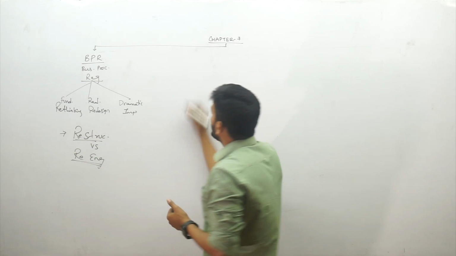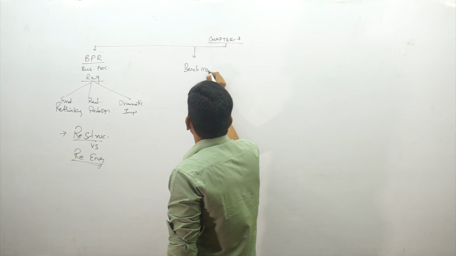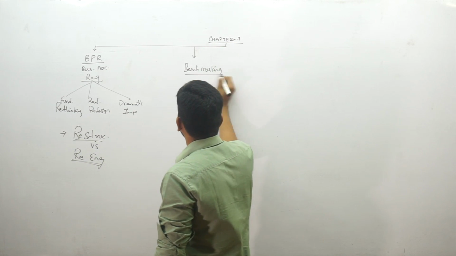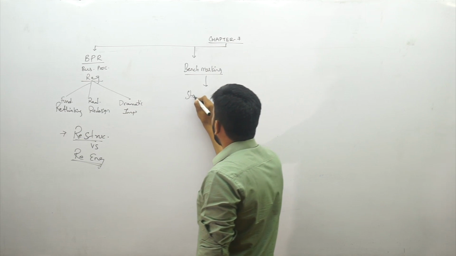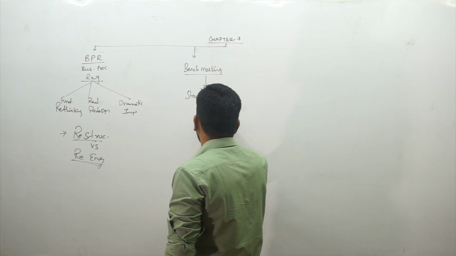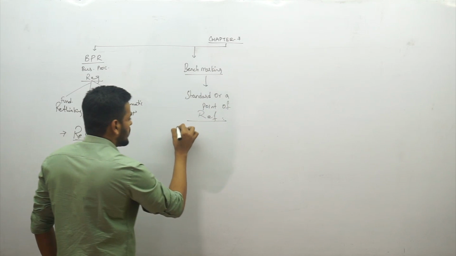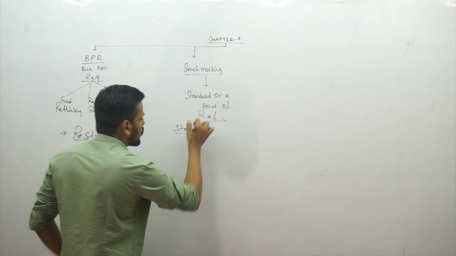Then moving up next is a concept called benchmarking. What is benchmarking? A process of setting up a benchmark, which is nothing but a standard. A benchmark is a standard or a point of reference. Then there are 6 steps in benchmarking.